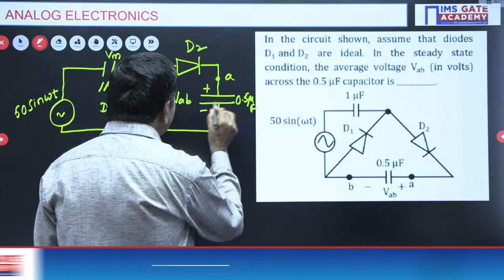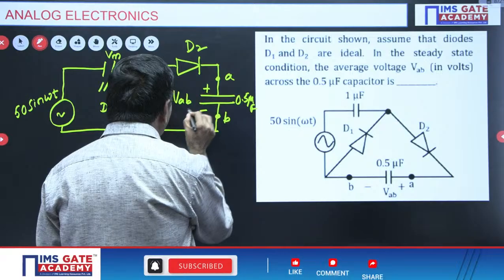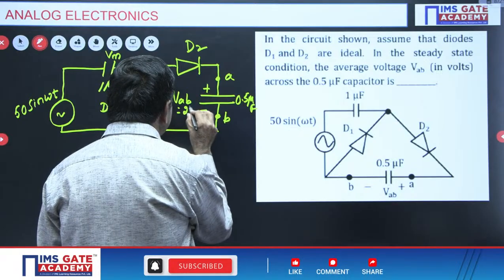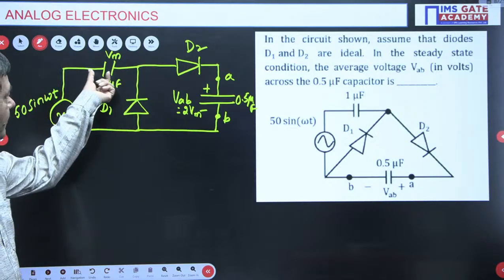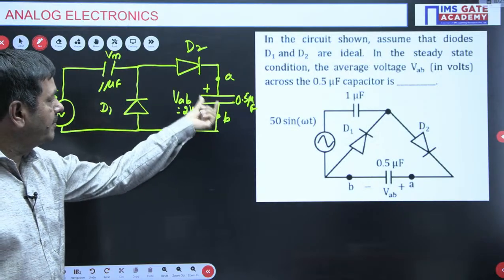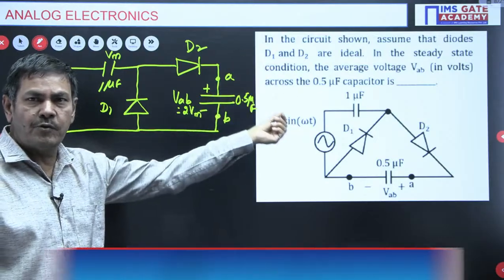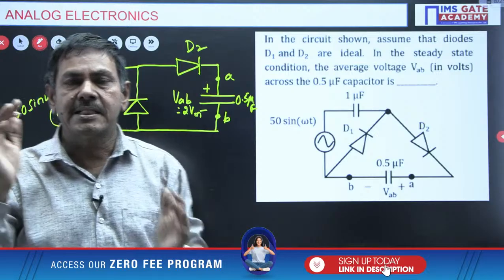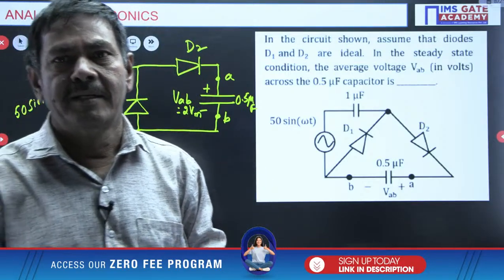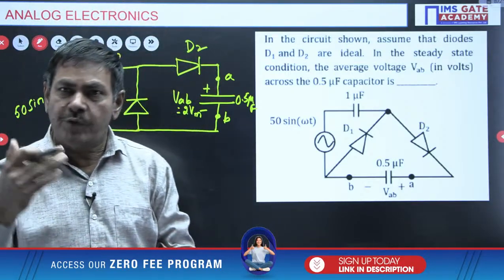The second capacitor will have a voltage of 2 Vm. In the clamping circuit, the first one has Vm, the second one 2 Vm, the third one 2 Vm, the fourth one also 2 Vm, the rest of the capacitors with 2 Vm only. The starting capacitor has Vm only, and the next capacitor has 2 Vm.